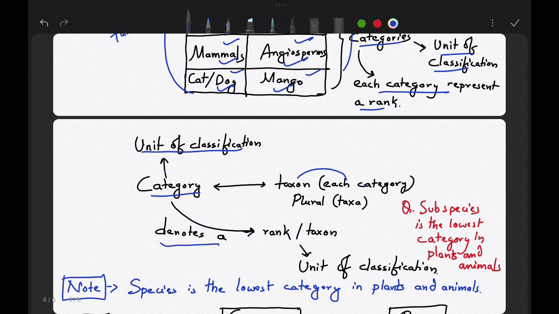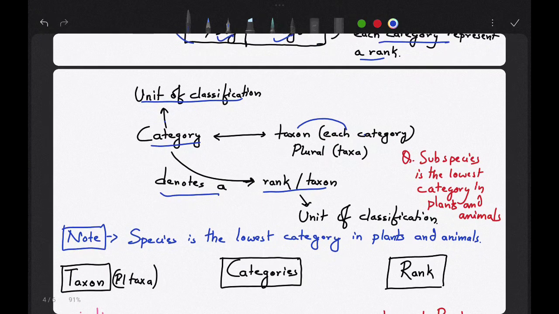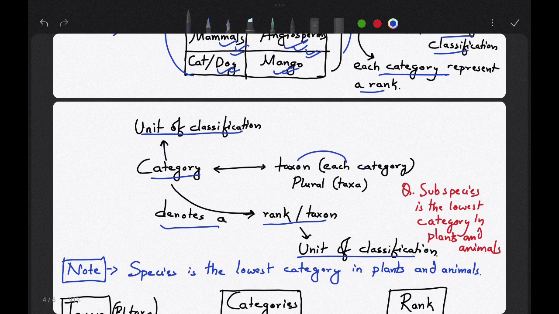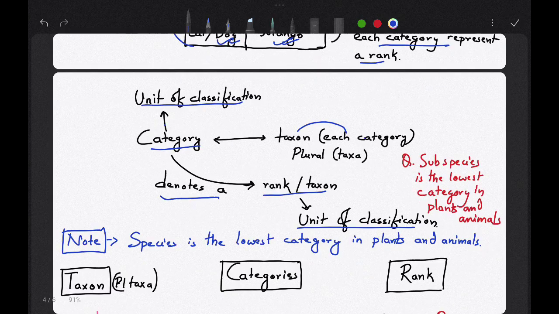Since category denotes a rank or taxon, so taxon or rank is also called a unit of classification. Let me explain it from here. Since each of them is a category and each of them form a rank, so each of them is a unit of classification, and so many taxon together are known as taxa, that is the plural form. I hope the concept is clear.